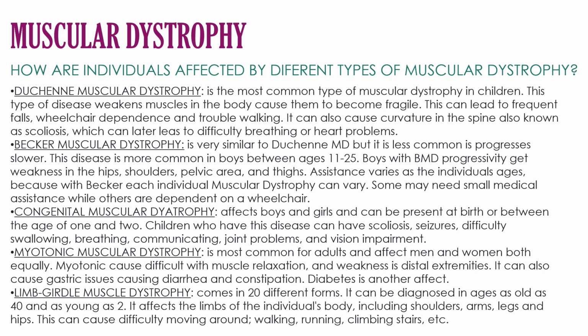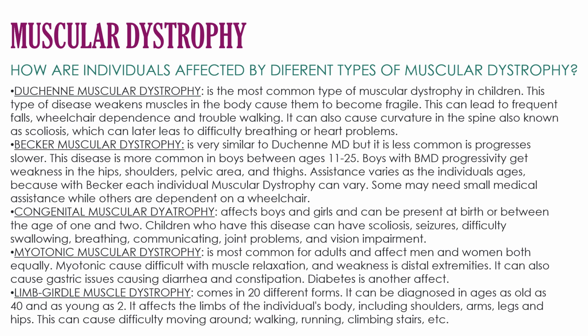The third one, congenital muscular dystrophy, affects boys and girls and can be present at birth or between the ages of 1 and 2. Children who have this disease can also have scoliosis, seizures, difficulty swallowing and breathing, as well as communicating, joint problems, and other vision impairment. Myotonic muscular dystrophy is most common for adults, and it affects both men and women. This disease causes difficulty with muscle relaxation and weakness in bowels and can cause diarrhea and constipation.